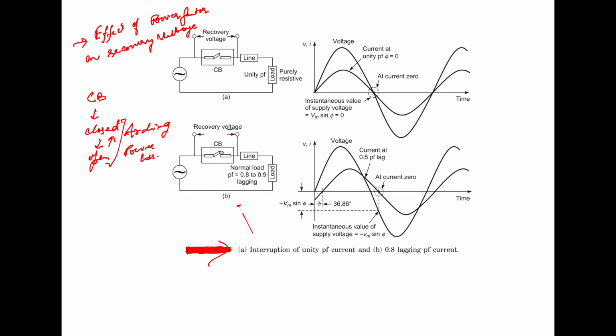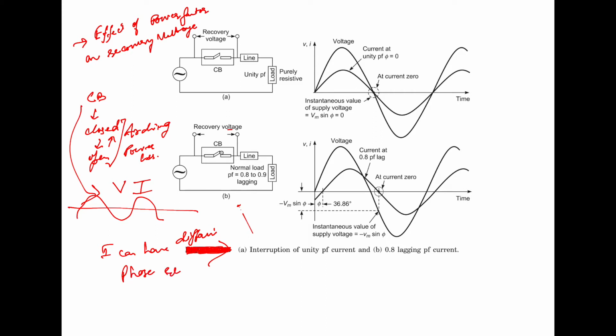Now, while considering the opening and closing duty of the circuit breaker, we have to keep in mind that the current through and the voltage across the circuit breaker are alternating in nature. Hence, the current can have a variety of different phase relationships with the voltage.